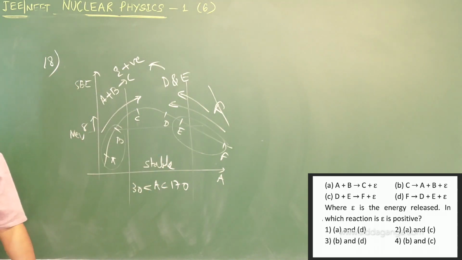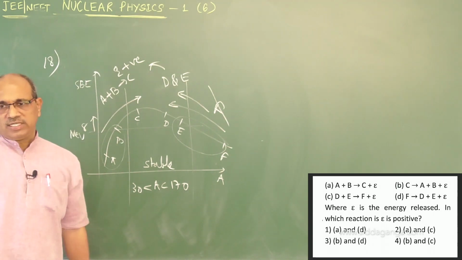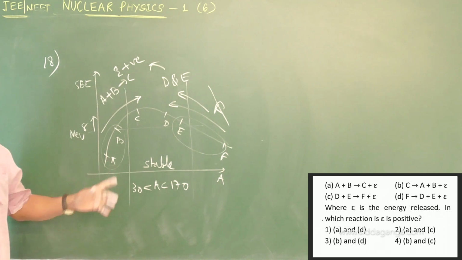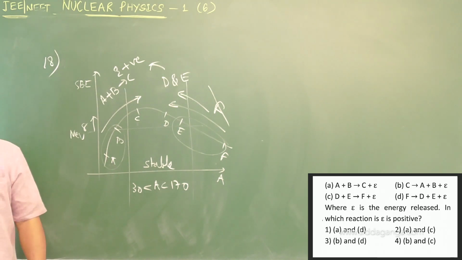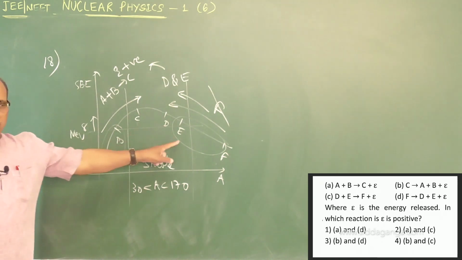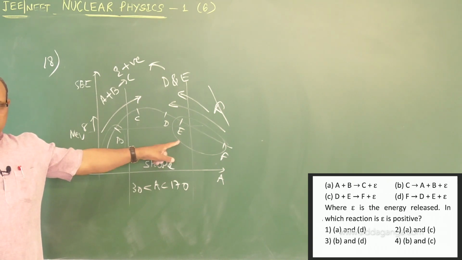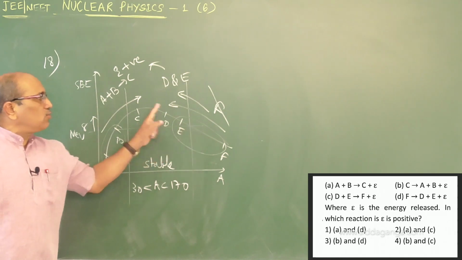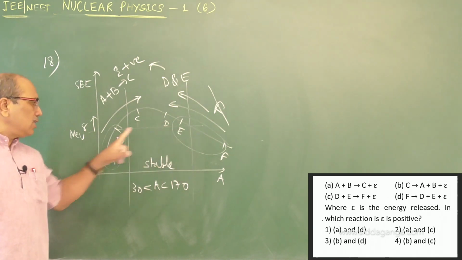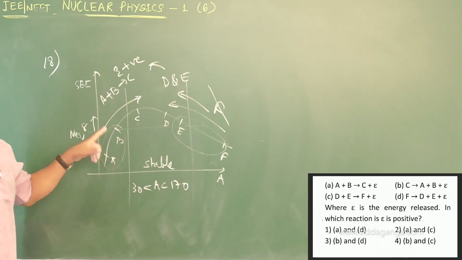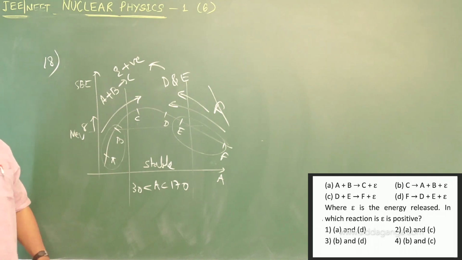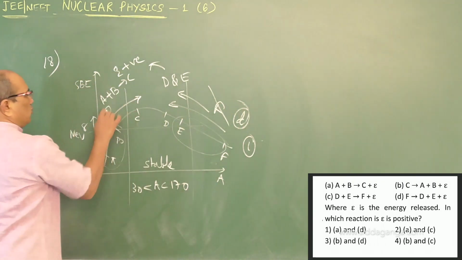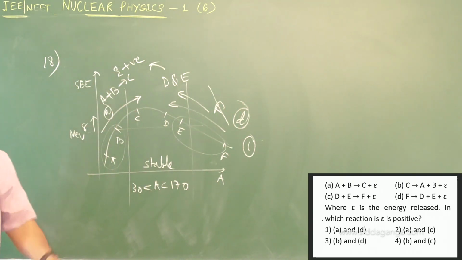So see the answers. A plus B giving C, right. C breaking into A plus B cannot be possible, leave it, negative energy comes. D plus E, again not possible, negative energy. F breaking down and forming D and E, that is what I showed earlier. One is a fusion reaction and the other is a fission reaction. So therefore A and D are the correct ones. Therefore option number 1 is right. This corresponds to D, this corresponds to A. Coming to the next.